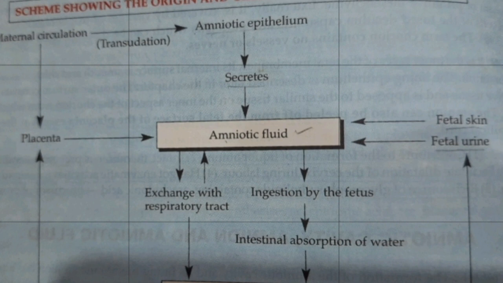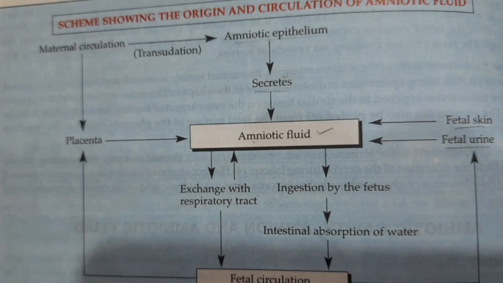Then what is the origin of amniotic fluid? It is probably of mixed maternal and fetal origin. This scheme shows the origin and circulation of amniotic fluid. It may be transmitted from maternal serum across the fetal membranes. It may be transmitted across the umbilical cord or placenta. It may be transmitted from fetal plasma, or it may be a contribution from the fetus. Daily urine